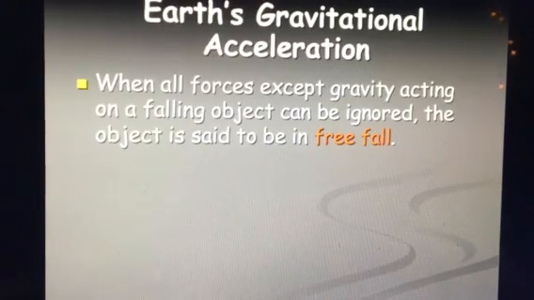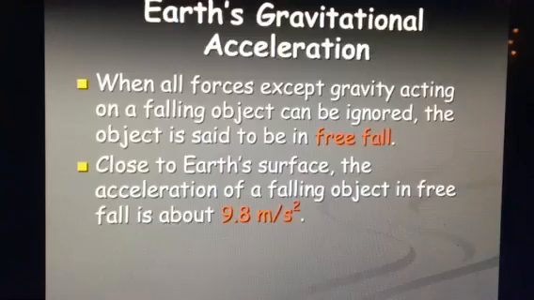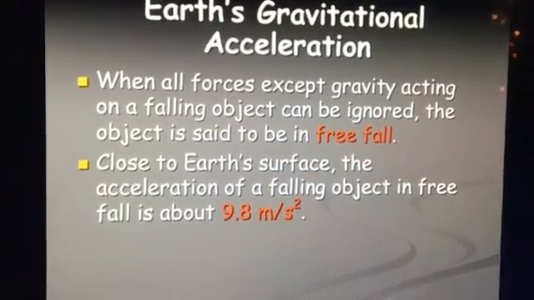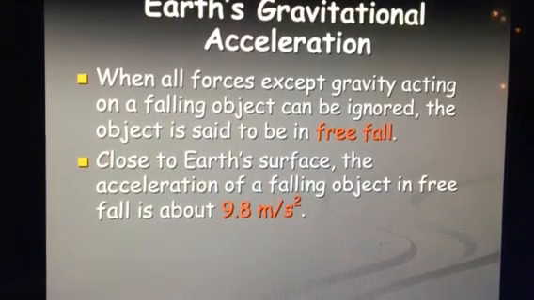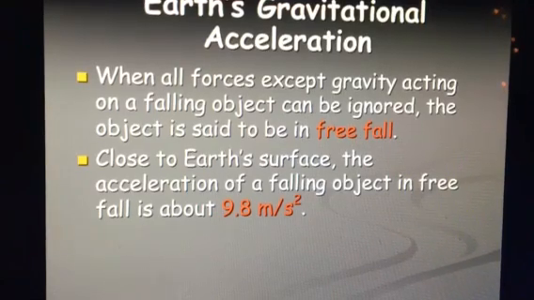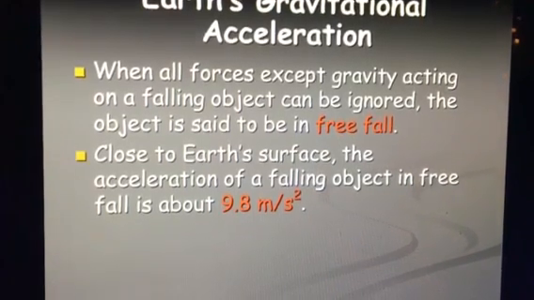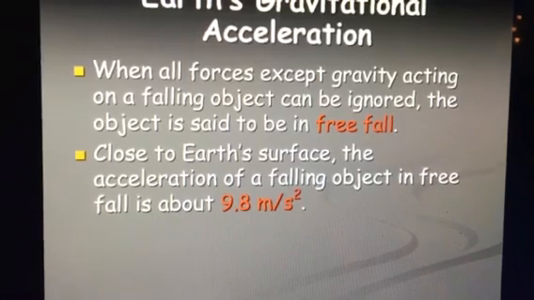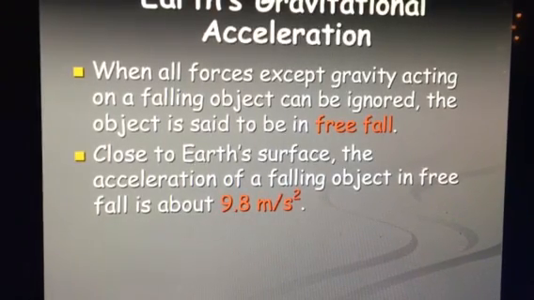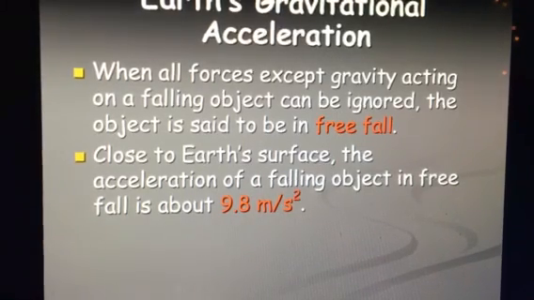Okay, so let's talk about the Earth's gravitational acceleration. Gravity for Earth is 9.8 meters per second squared. That's how fast things are being pulled to the Earth's surface. So the force of gravity is actually mass times acceleration, and our acceleration is 9.8 meters per second squared. Make sure you have that on your note card. Gravity is one of those things that you should just know. It's not going to be in every word equation.